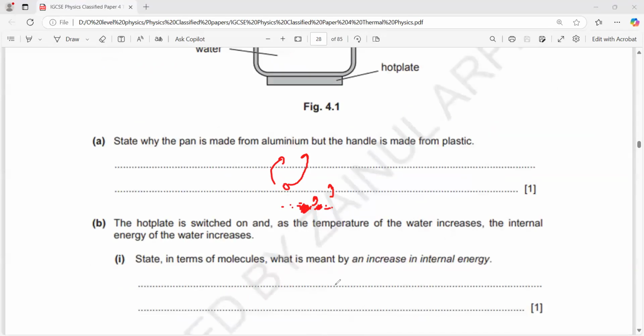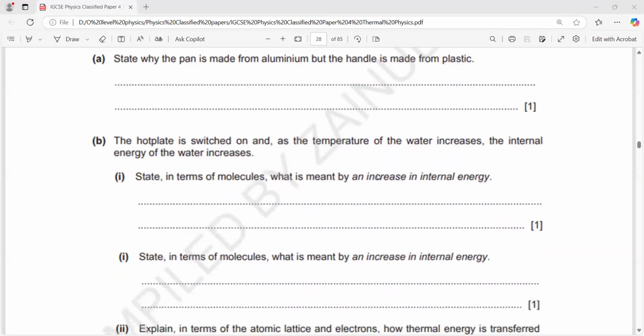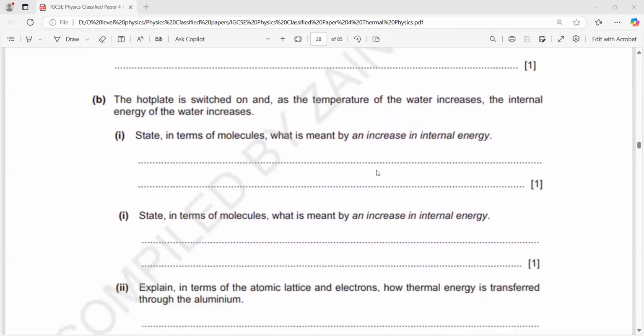So the points you will mention: aluminium is a good conductor, it allows heat energy to pass or transfer, and plastic is an insulator, it does not allow heat energy to transfer. So that's why it is used as the handle.